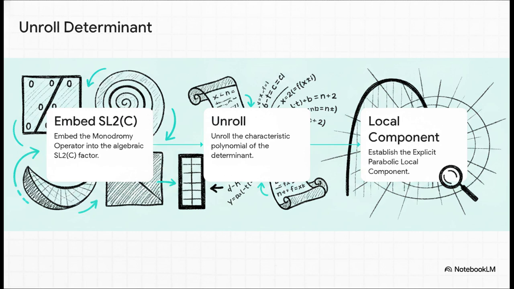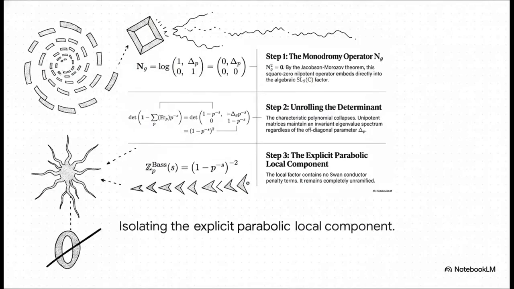Okay, the pressure is on. How do we evaluate the trace of this parabolic matrix to prove it evaluates to exactly 0? We follow a highly specific 3-step mathematical process. First, we define a square zero nilpotent monodromy operator. Second, we unroll the characteristic polynomial of that determinant. And third, we isolate the explicit parabolic local component. Let's actually look at the math for these steps.